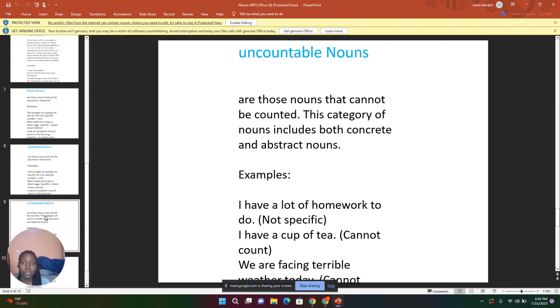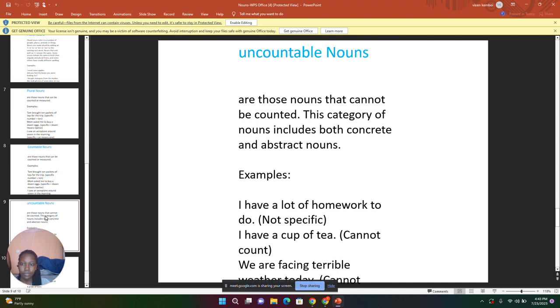The first one is, I have a lot of homework to do. A lot of homework, we can't determine how many homework there are. So that is an example. Homework here, a lot of homework, is an example of an uncountable noun. The second one, I have a cup of tea. We can't count tea. Tea here is an example of an uncountable noun. The next one, we are facing terrible weather today. That's also an example of an uncountable noun.